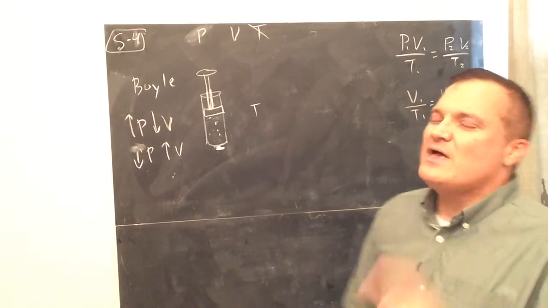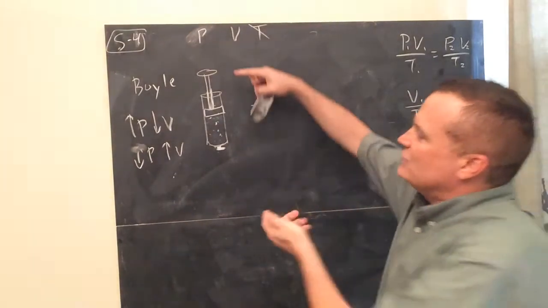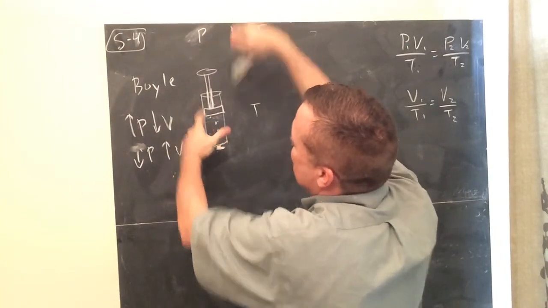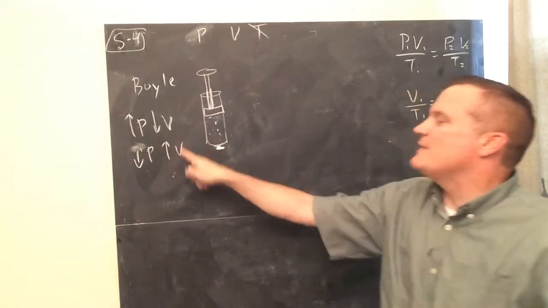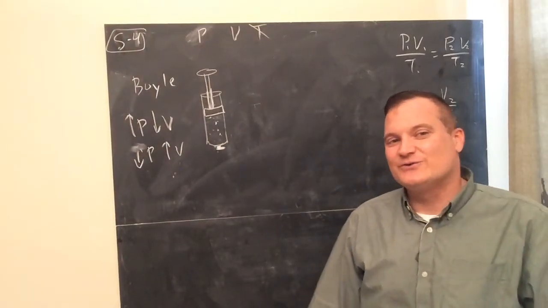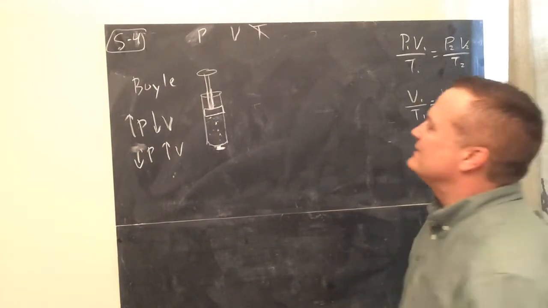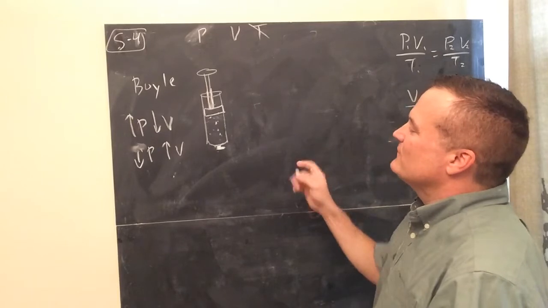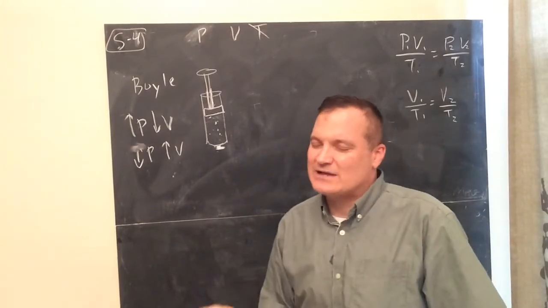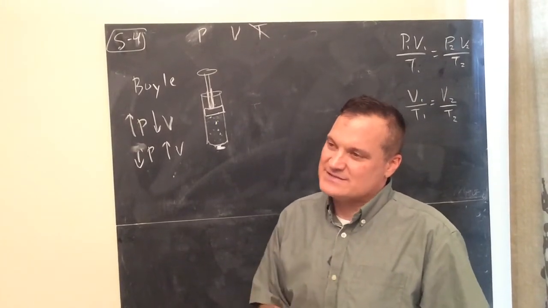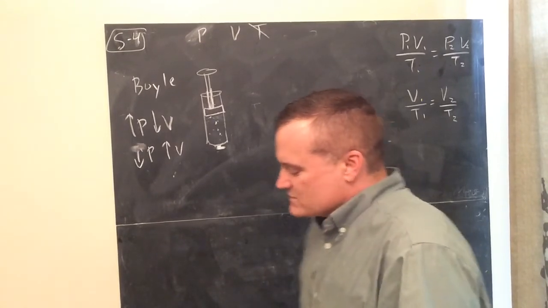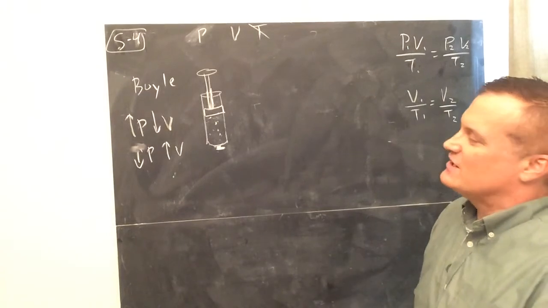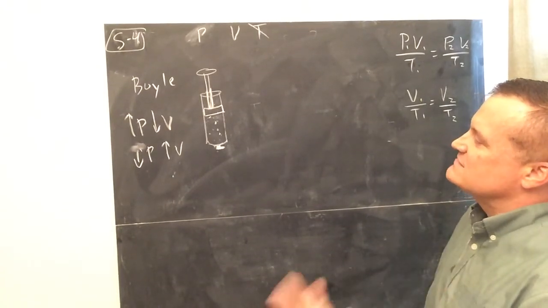But anyway, for Boyle, imagine you have a little syringe, and you increase the pressure, and the volume gets smaller, or decrease pressure, the volume gets larger. So if one goes up, the other goes down. Is that direct or indirect? Indirect. Good. So Boyle's Law says at constant temperature, the pressure of a gas is indirectly proportional to the volume of the gas. You can also say inversely if you want to use that word. The pressure and the volume are inversely proportional to each other at constant temperature.